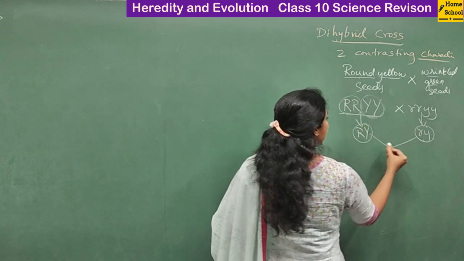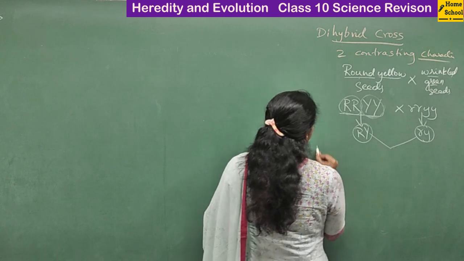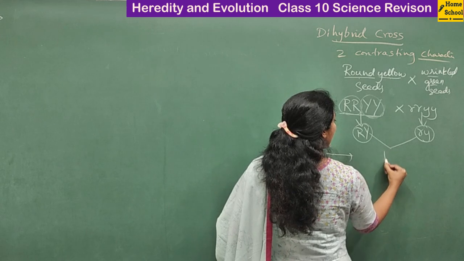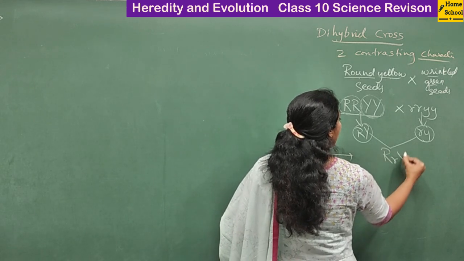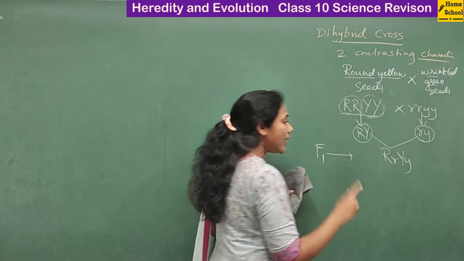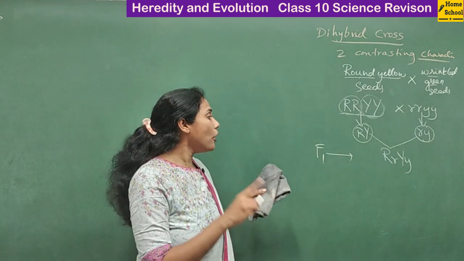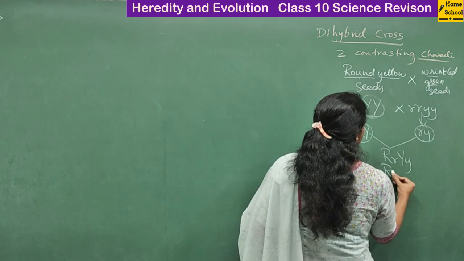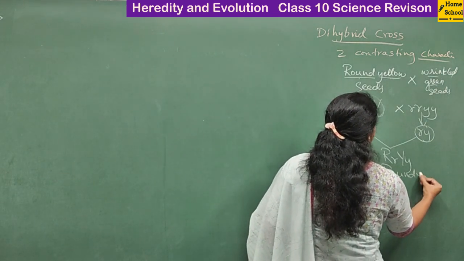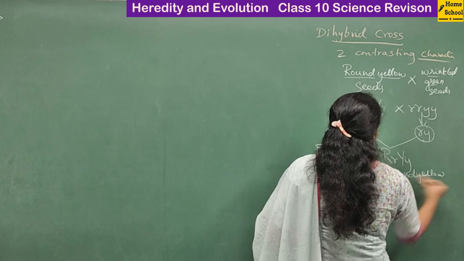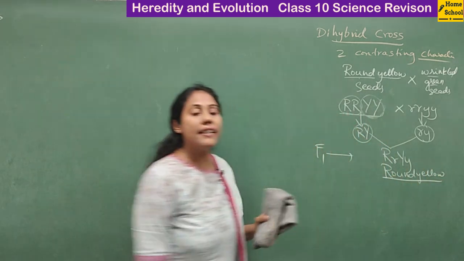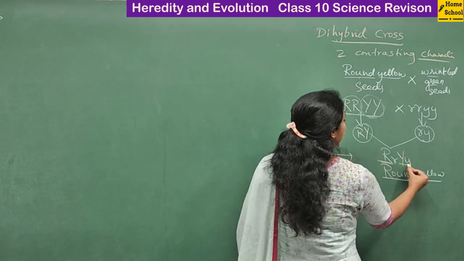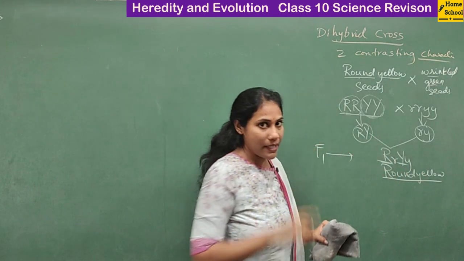So when both gametes combine, the plant you get in the F1 generation will have the genotype capital R, small r, capital Y, small y. What will be the phenotype of the F1 generation plants? All plants bear round yellow seeds, right? All plants that you get in the F1 generation will have round yellow seeds, because the dominant trait gets expressed, right?